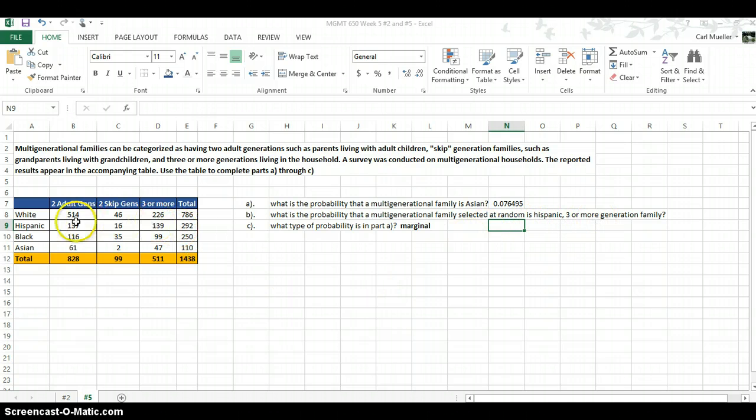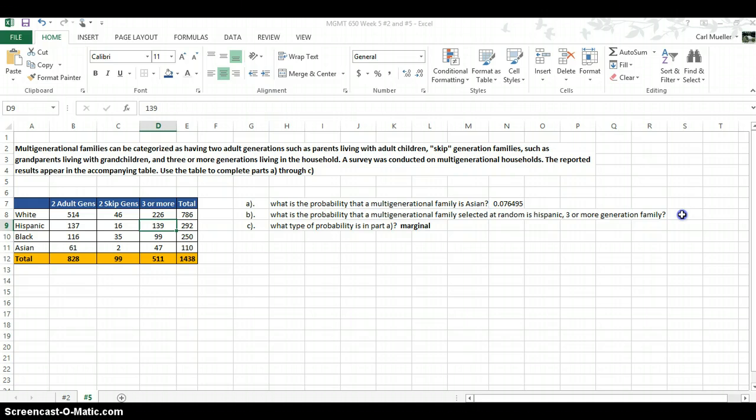So it's almost like you have your X and Y. You're plotting your point. You know your Hispanic row is right here. This is your total Hispanic population based on our data. And then you want to look at 3 or more generations in the family. So right here, similarly to our previous question, 139.